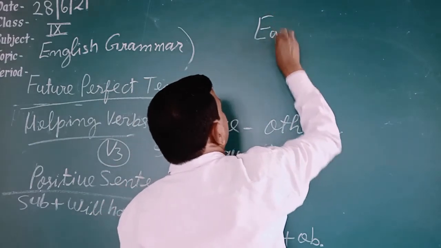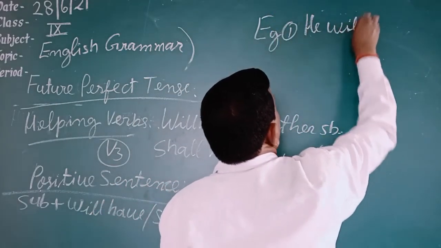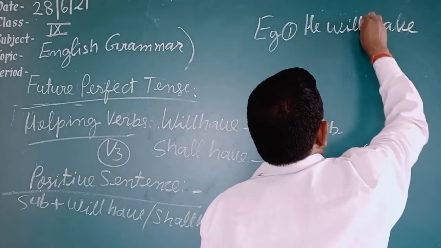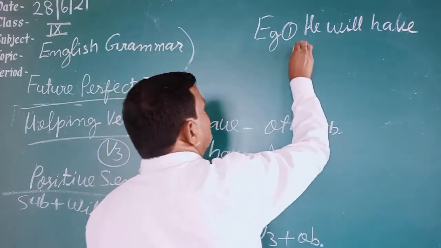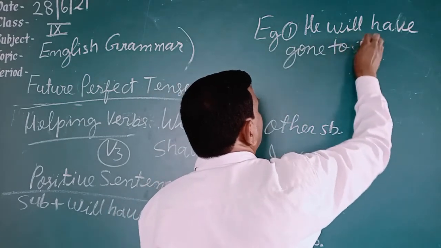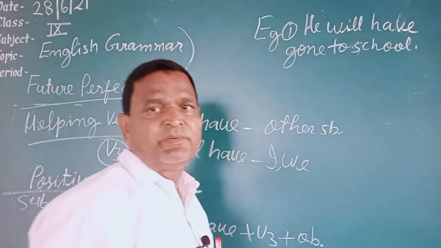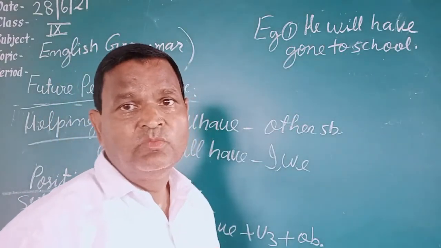Example, you can see here. He will have gone to school. He will have gone to school. This is future perfect tense. One more example you can take.